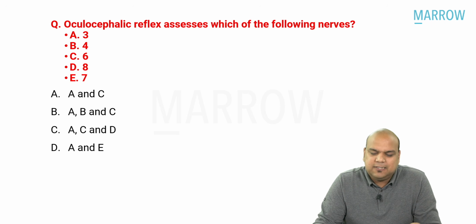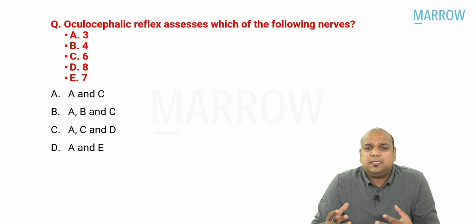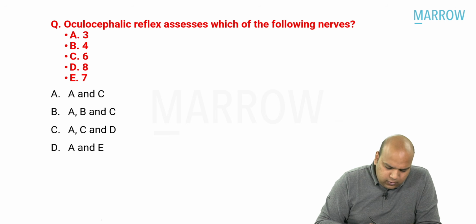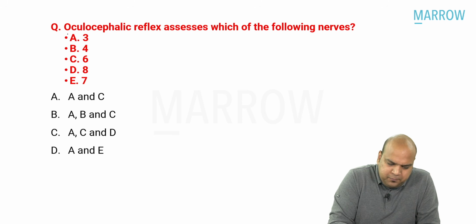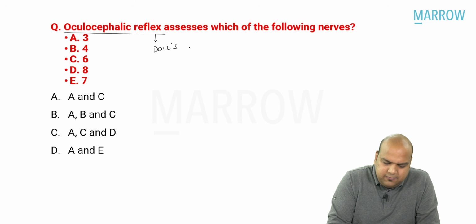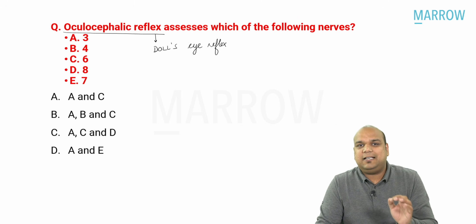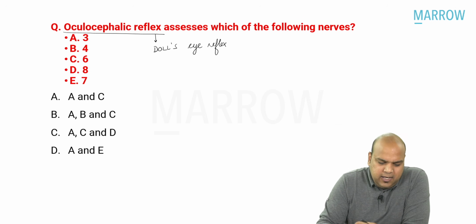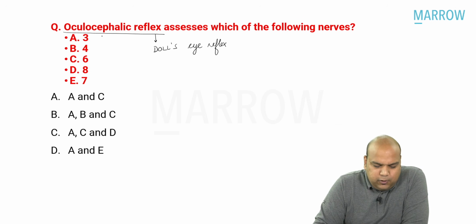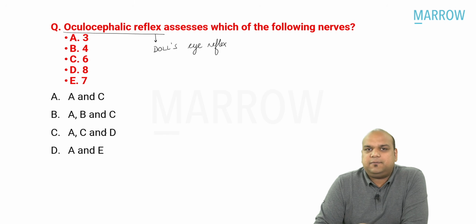Oculocephalic reflex assesses which of the following nerves? So this is basically an ICU thing, everybody. Oculocephalic reflex. If you're not familiar with this name, let me write another name. Doll's eye reflex, everybody. So oculocephalic reflex, OCR, or Doll's eye reflex assesses which of the following nerves. It was a multiple correct option question, everybody. The options were 3rd nerve, 4th nerve, 6th, 8th, and 7th, and multiple options could be chosen.